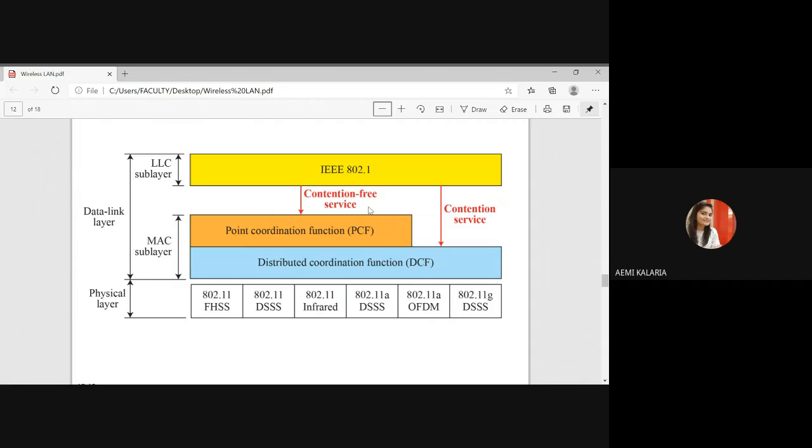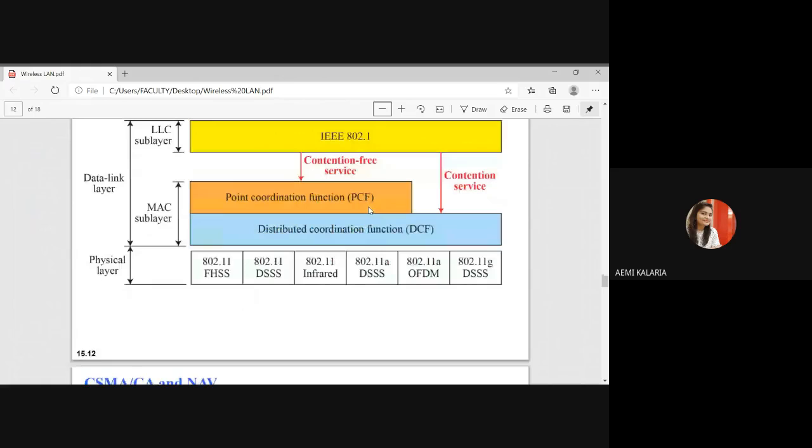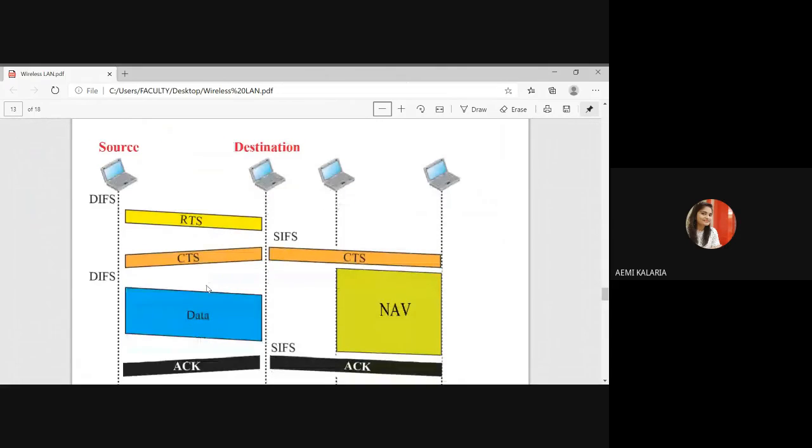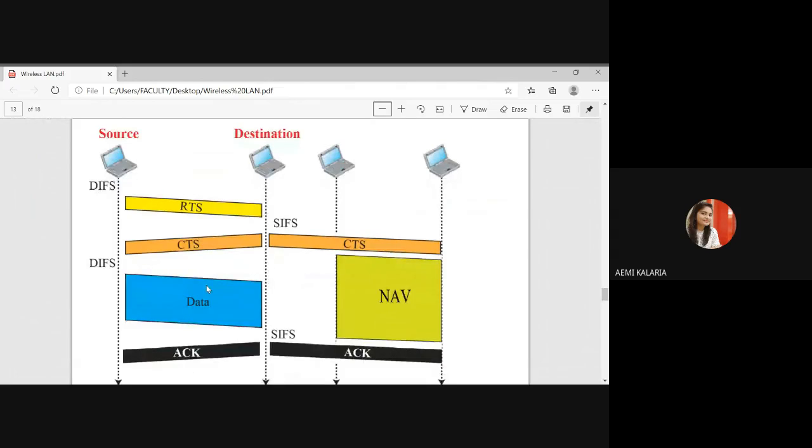So what is the main functionality of the DCF function? First, the exchange time and the flow control. That is the main functionality of the DCF function. Now from this figure, what can you conclude? First, what do you mean by DIFS and SIFS, and what are RTS and CTS? I'll discuss that. If you go through the stop and wait protocol, then it is similar to that.